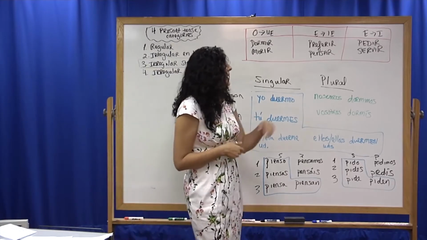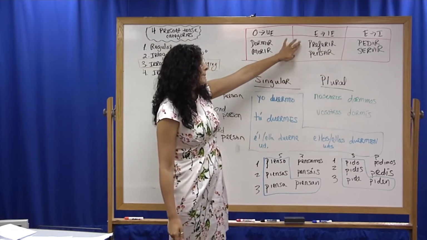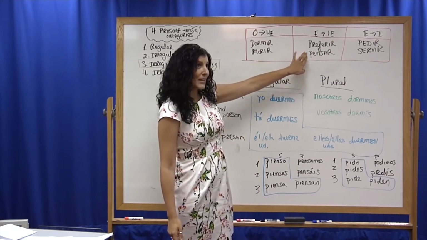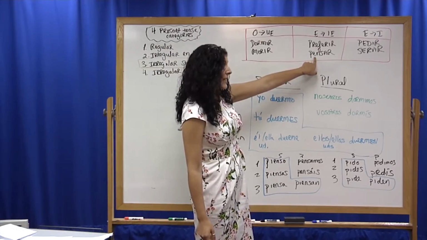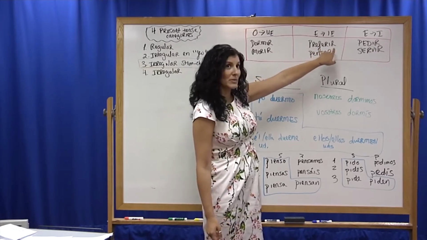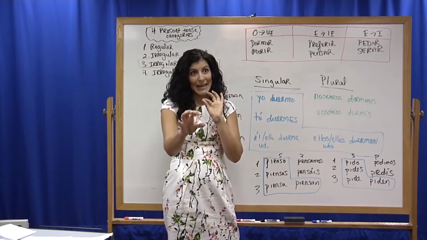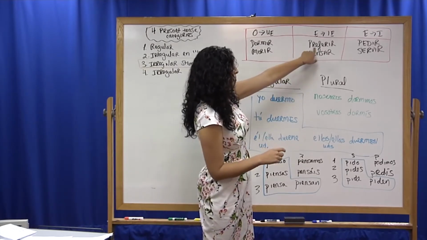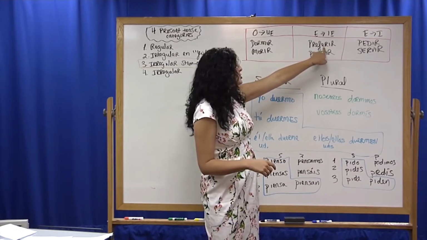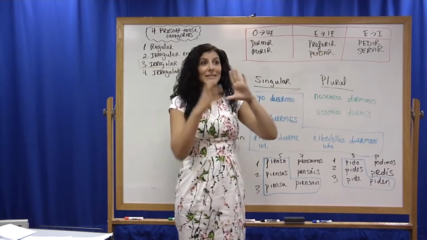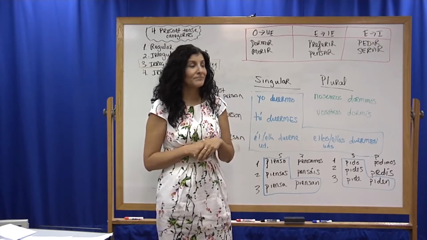There's a second category, and that is E becomes IE, such as with preferir and pensar. With these verbs, you will drop out this E in pensar, and if you have multiple syllables with a verb, you're always going to choose whichever syllable is closest to the ending. So in this case, you have two E's available, but the one that is closest to the ending is this one right here. So you will choose this E, and you would literally take that E out and replace it with an IE before you could put your ending on.